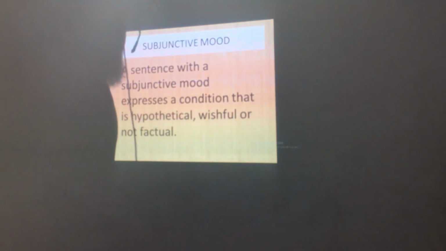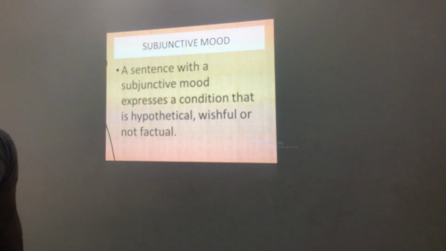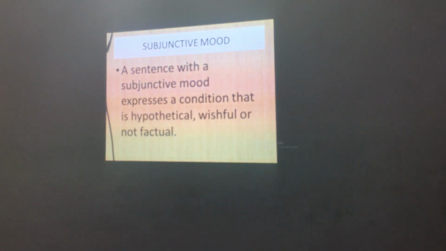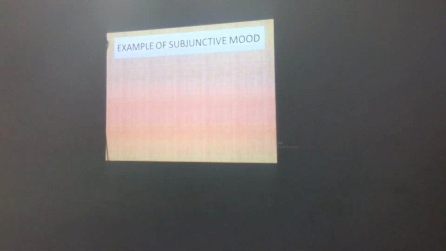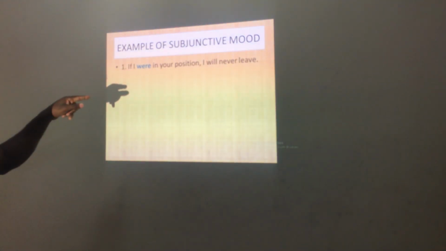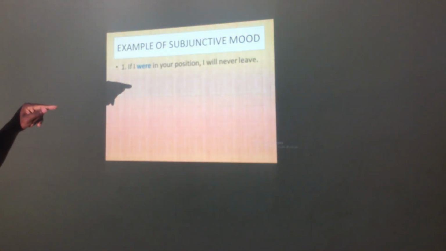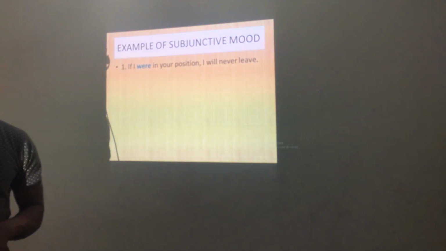Now, let's see the examples here. These are the examples of subjective mood. The first one, if I were in your position, I will never leave, okay?